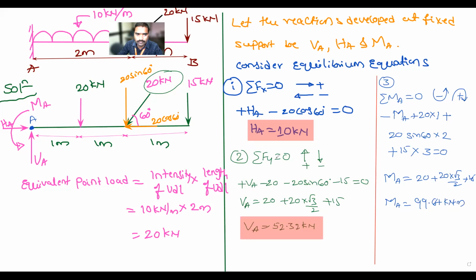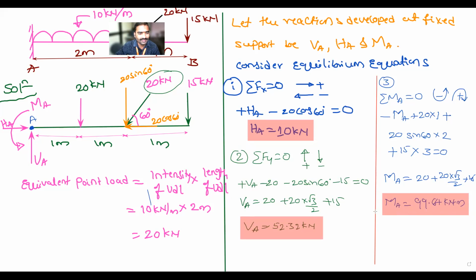99.64. Is it correct? What is the unit for moment? Kilonewton meter. Okay. So this is the answer for all three conditions: HA, VA, and MA. Are you getting it, all of you? This is somewhat different from the previous problem.